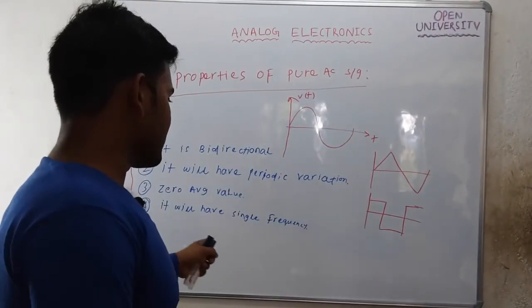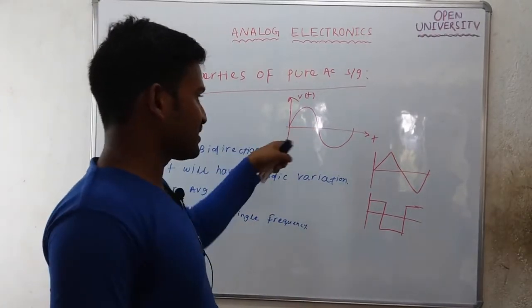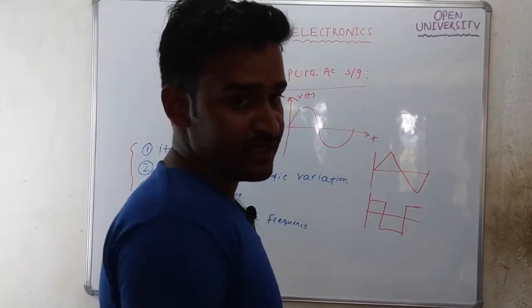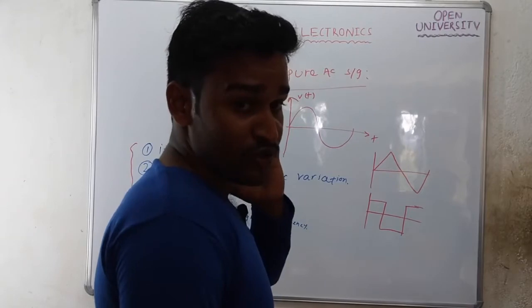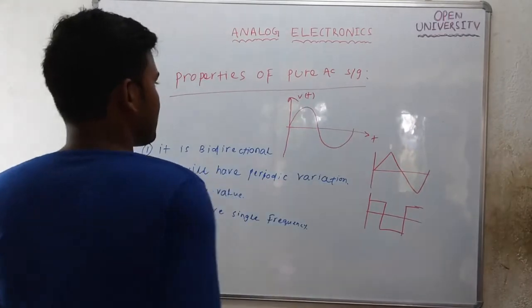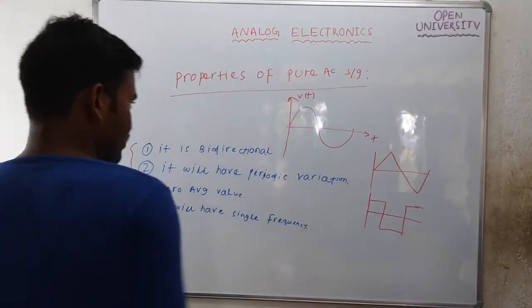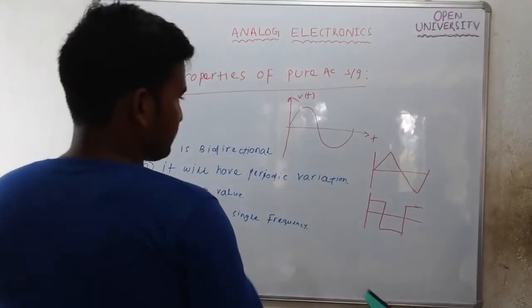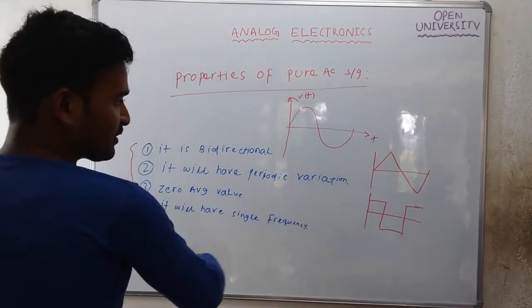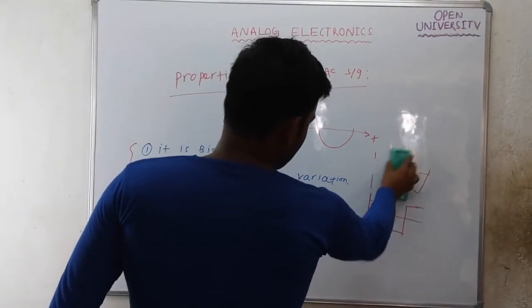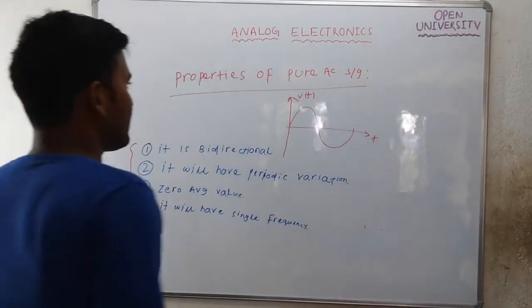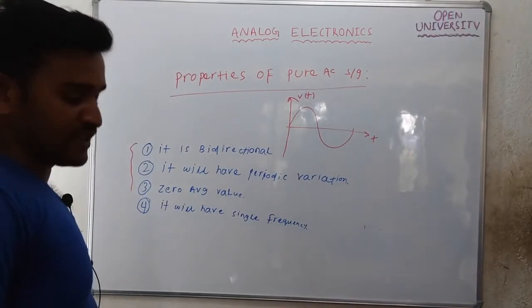But the last property, a single frequency, is present only in the sine wave. In these other signals there will be harmonics, multiple harmonic components. So these are AC signals, but only the sinusoidal one is a pure AC signal. This is the example of a pure AC, and these are the properties of a pure AC signal.